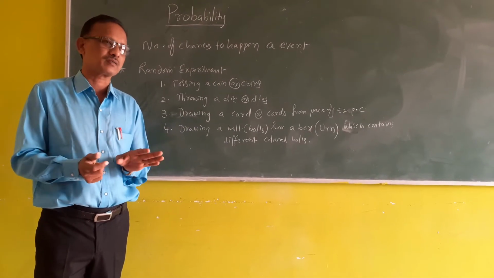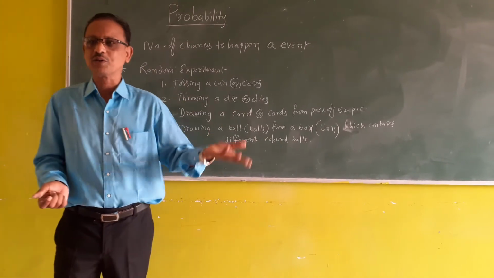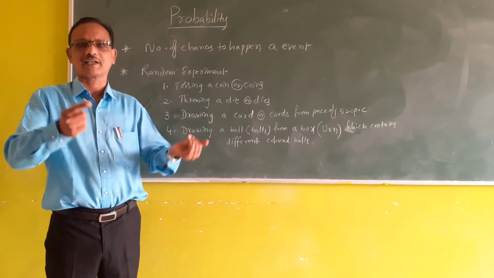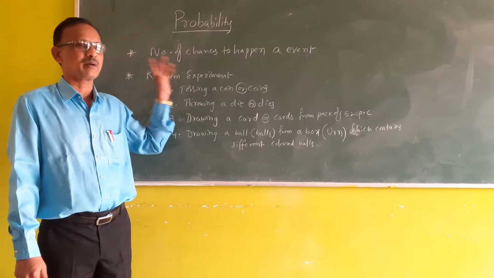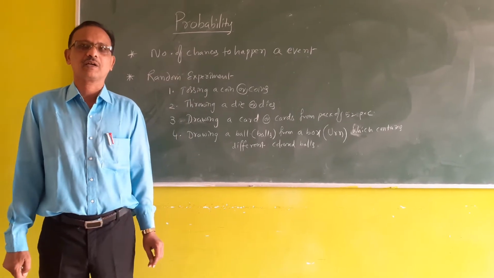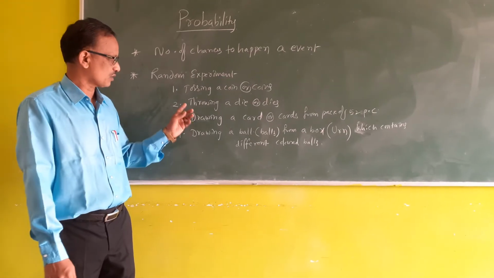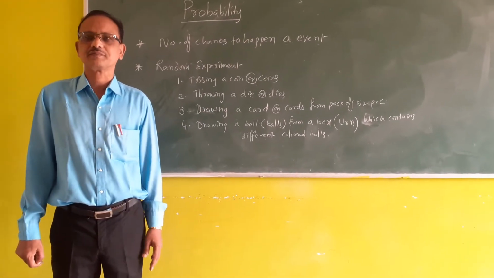We don't know which will come, we know what may come. Head may come, tail may come, but exactly which will come, we don't know. So those experiments are called random experiments. Tossing a coin or throwing a die, these are all random experiments.